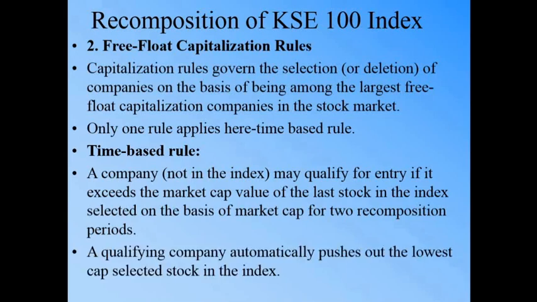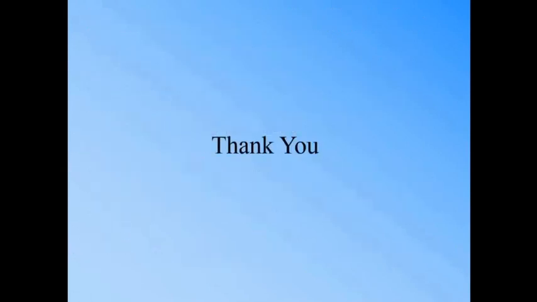So a qualifying company automatically pushes out the lowest capitalization stock in the index. Whichever company was at the bottom will be out and this new company will be included in the index. This is how the KC 100 index is actually selected. I hope you understand. Thank you so much.